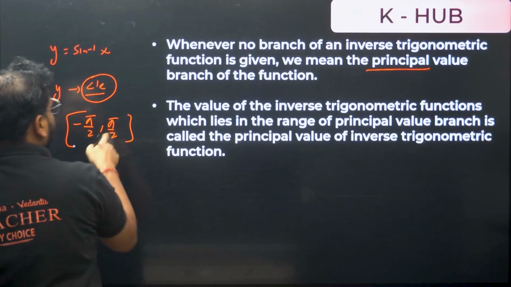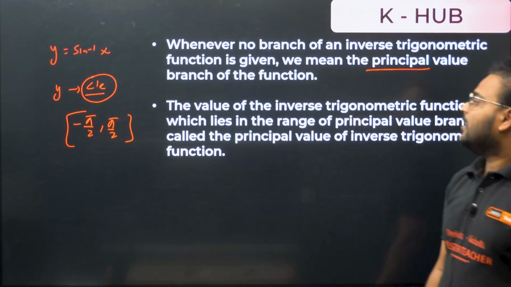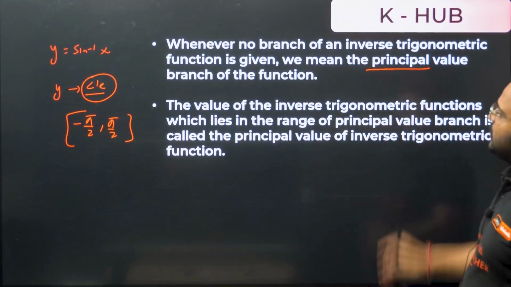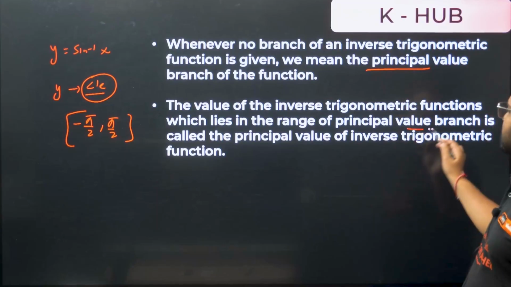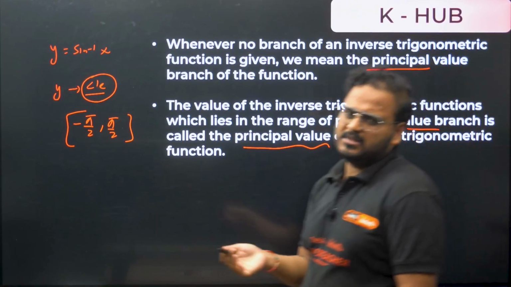Whatever answer you get, you have to write in this format to get the answer in the principal value branch. The value of the inverse trigonometric function which lies in the range of principal value branch is called the principal value of the inverse trigonometric function. Very simple things, not difficult at all.